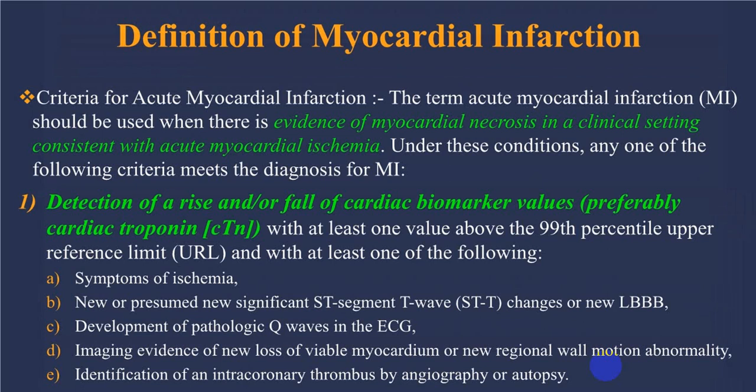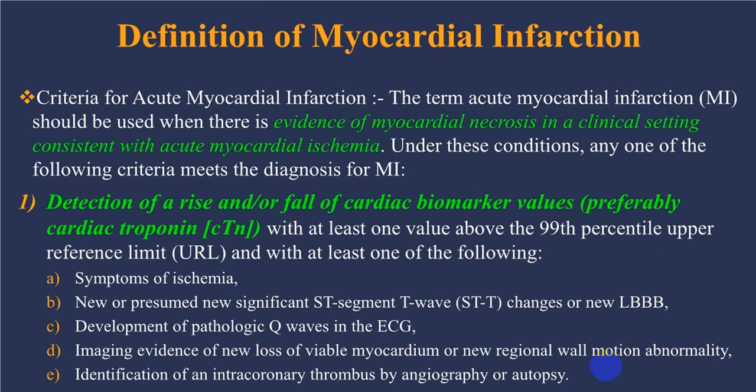So the definition of myocardial infarction we already mentioned before: biomarker changes with symptoms, with ECG changes, and demonstration of viable myocardium being lost or new regional wall motion abnormality, or diagnosed by coronary angiography or at autopsy.